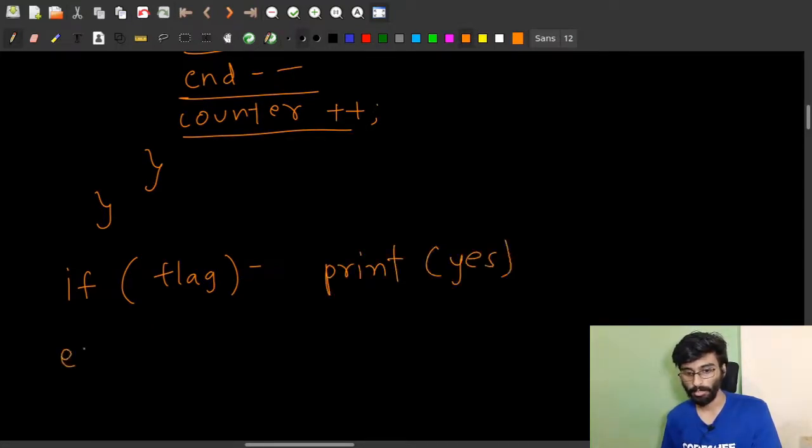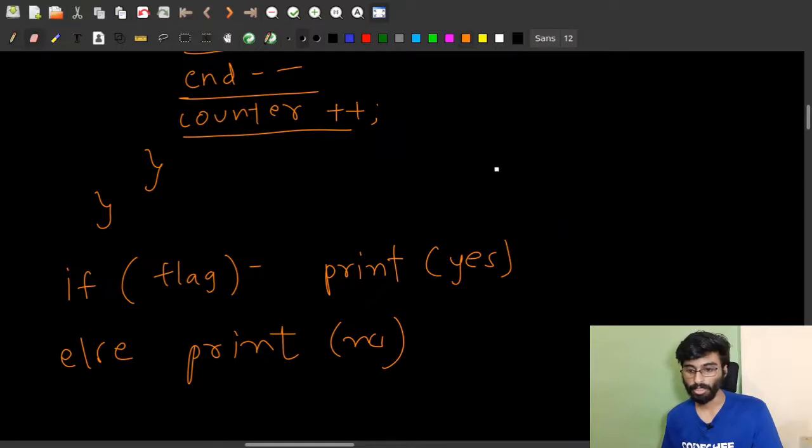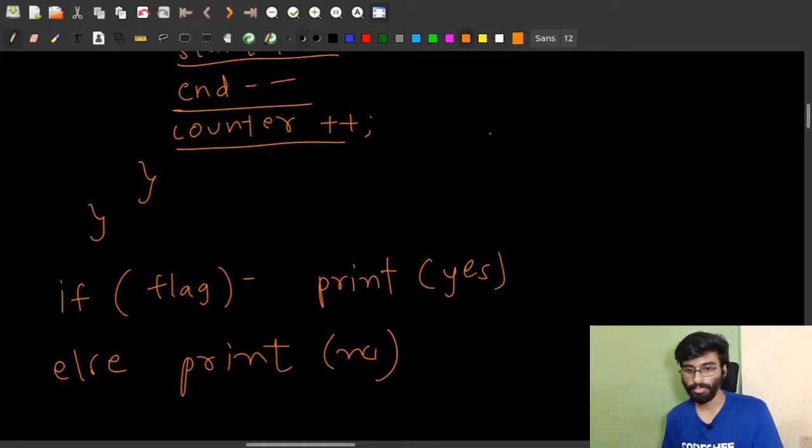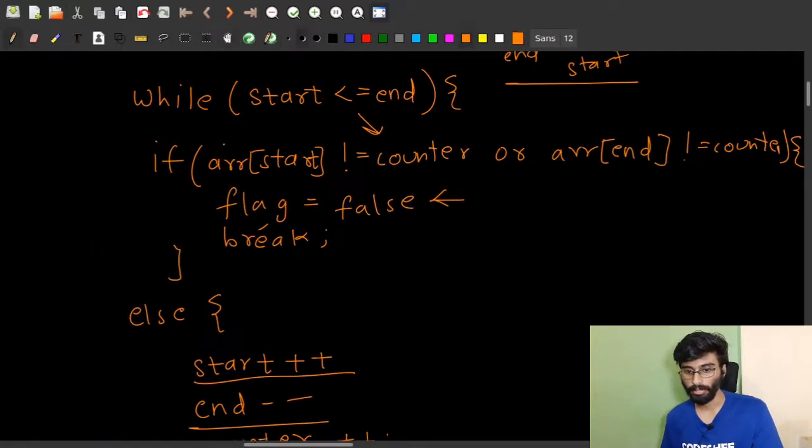else print no. It means that at a certain position we went into the if statement, and whenever we went into this if statement, it means that our condition of proper incremental and decremental is not true. So let's move to the coding part.